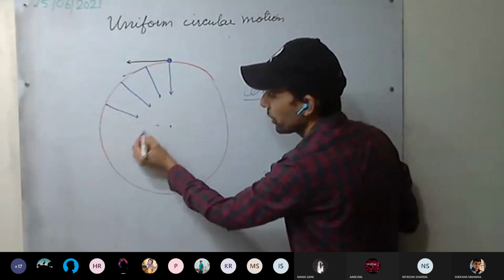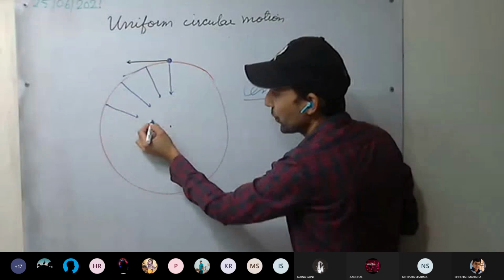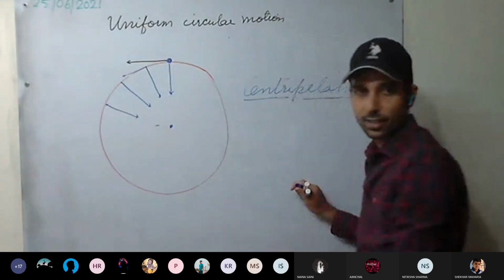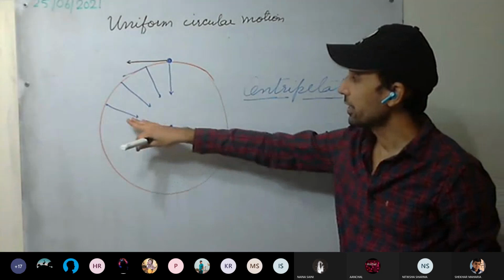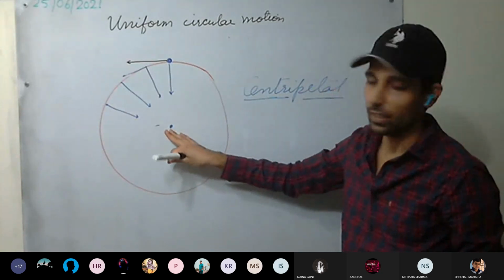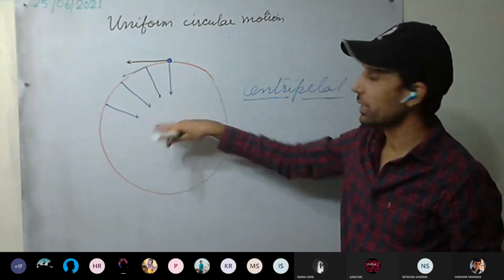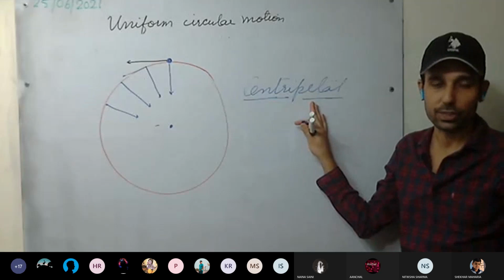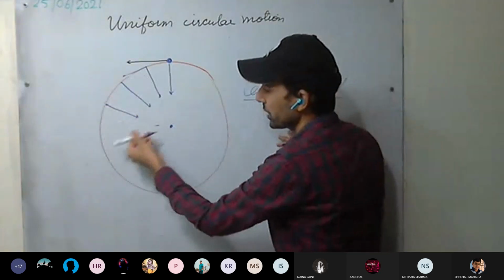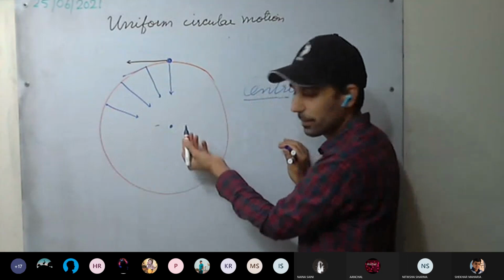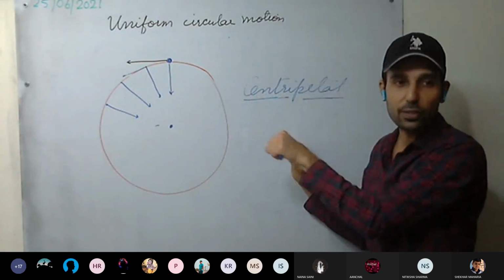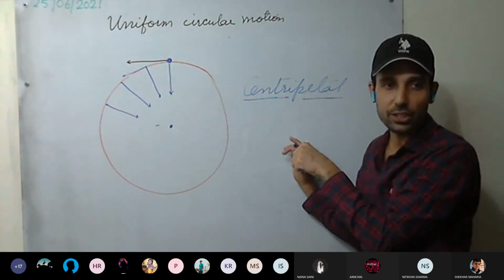That is, its direction is always towards the center. This force is always seeking the center. It wants to achieve the center. So it is a center-seeking force. Therefore, it is called a centripetal force. Its direction is always towards the center. You can see at each point the direction of the force which we have applied is changing.